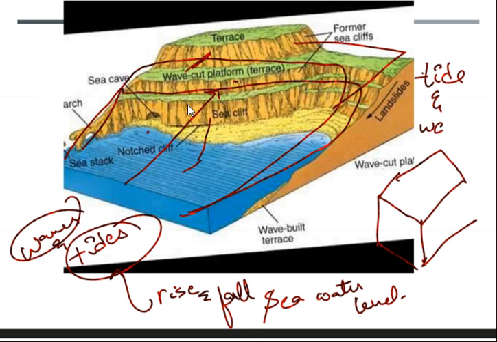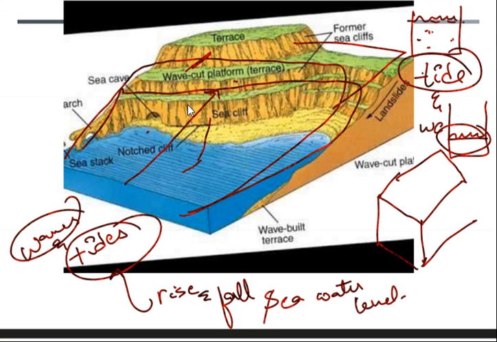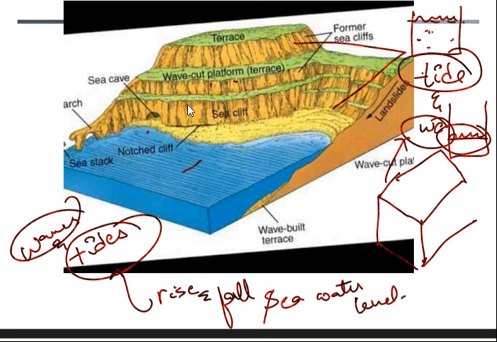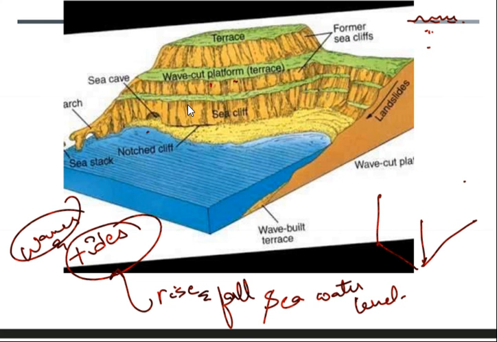Okay, what did I say? This is rise, but there will be waves. This is rise. This is fall. Even then, there is a movement of waves due to wind. But the tides are affected by gravitational force, and waves are affected by wind. So that is the reason the water is able to reach this much height. That is the reason these flat zones are created, and this erosion is being done. Next, so you got a good idea how the water is reaching that much height due to tides.